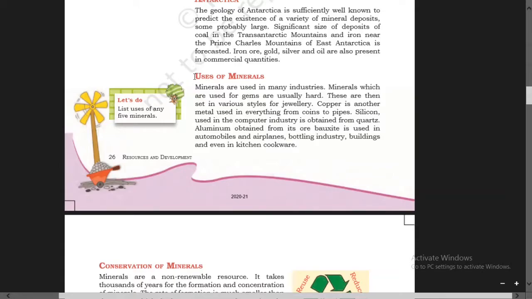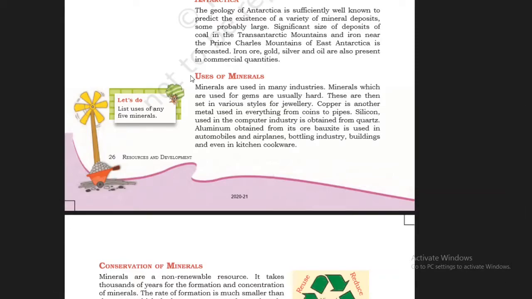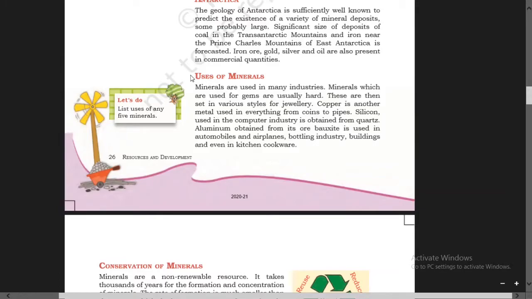So boys, so far we have learned the different types of minerals which are found in which continent. Now let us see the uses of minerals. For what purposes are we using these minerals, or how are they useful to us? Minerals are used in many industries.